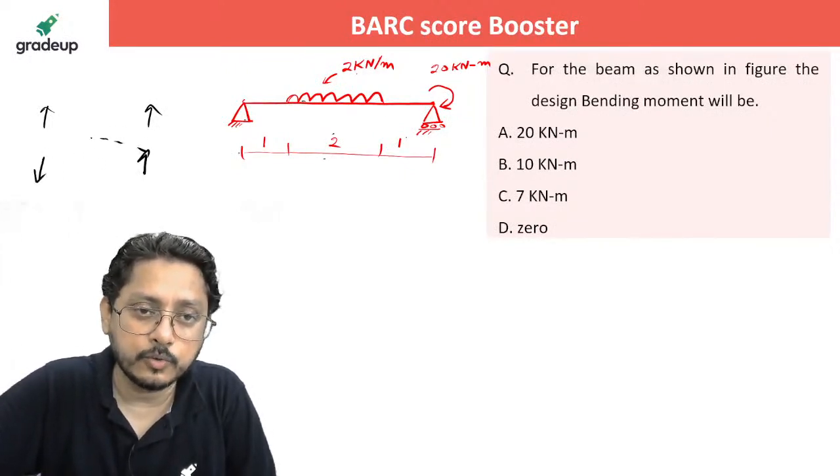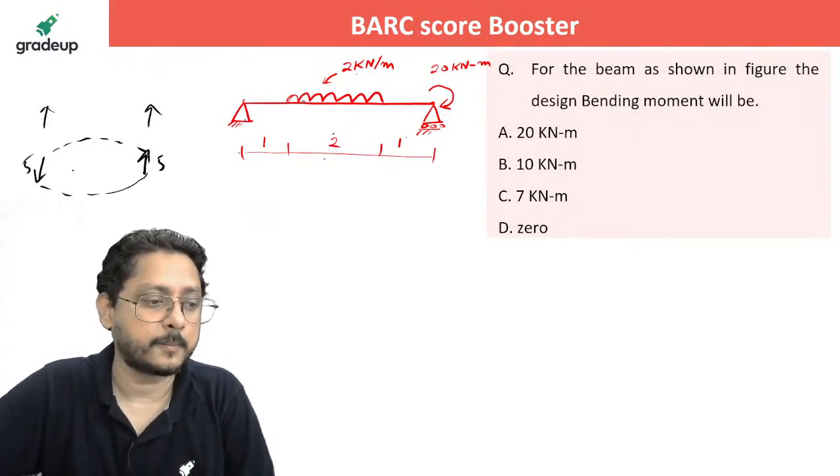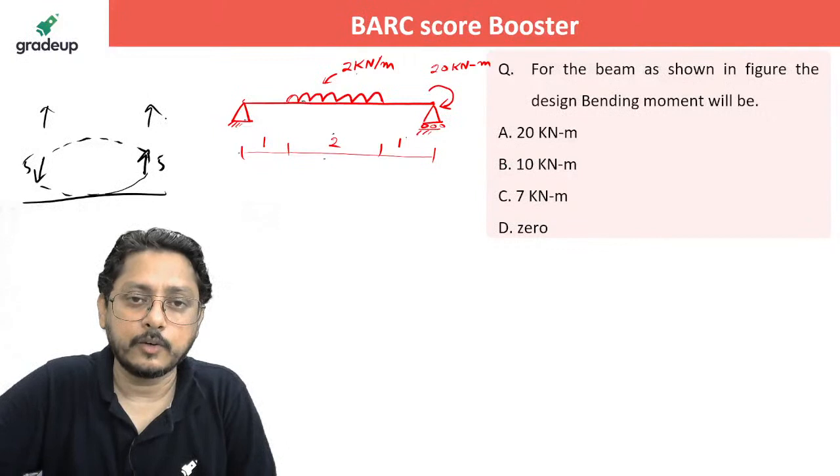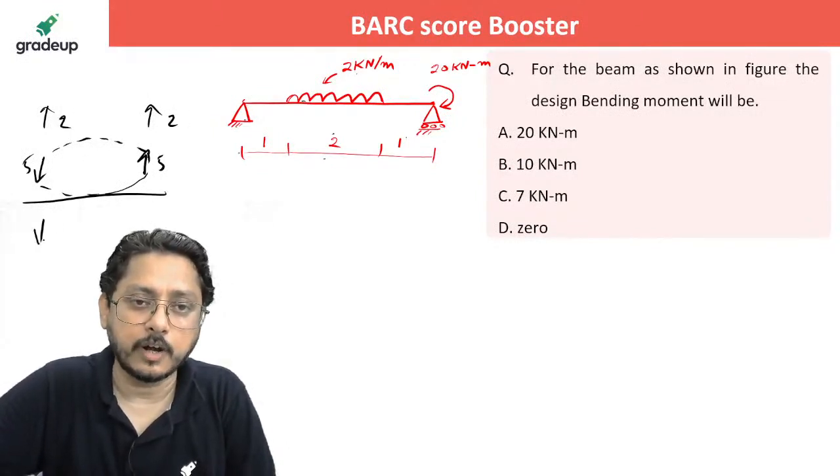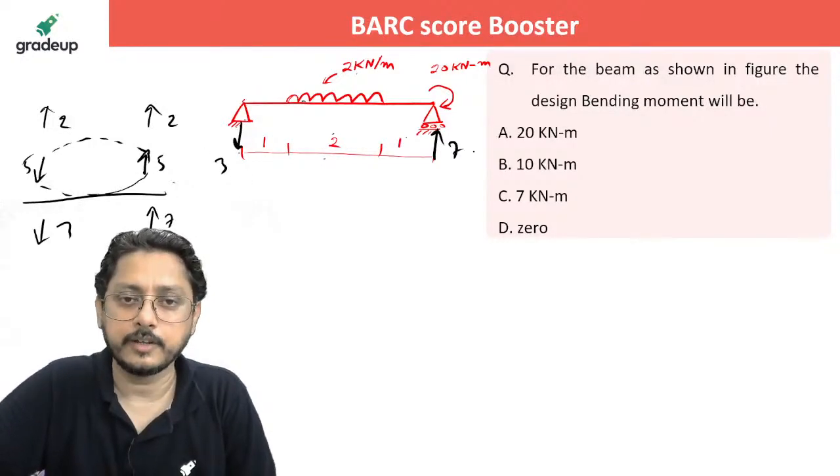So that is due to the moment. These reactions are due to the moment. That is 5 here and 5 here. Look at that. And it was 2 and 2 due to the UDL, so 2 here and 2 here. What is the final reaction? 3 downward side, 7 upward side. 7 and 3. So you have 3 downward here and you have a 7 upward here.